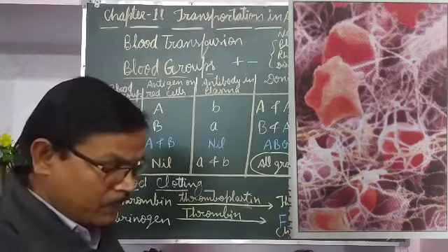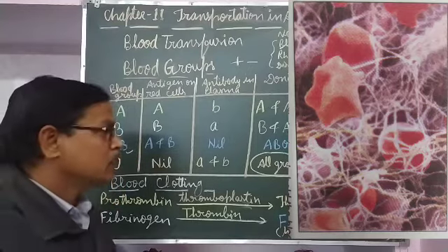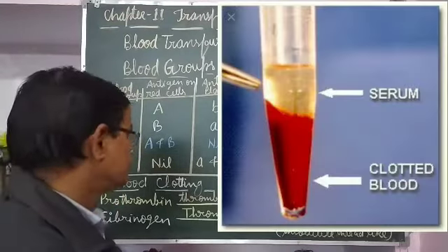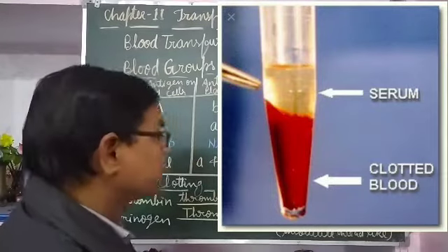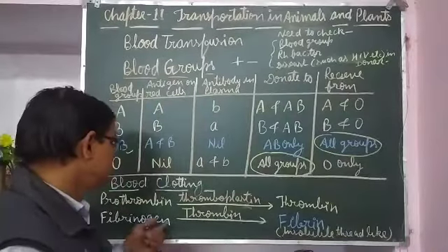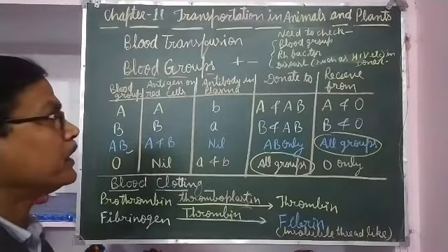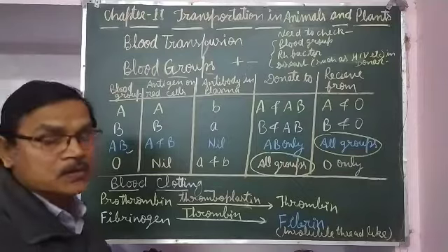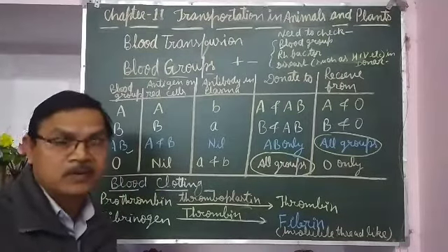After formation of the clot, whatever liquid is visible is serum, because in that fibrinogen is also not there. I may have told you that when the fibrinogen protein is separated from the plasma, it is called serum. So in this video only this much, the remaining we will discuss in the next video. Thank you.